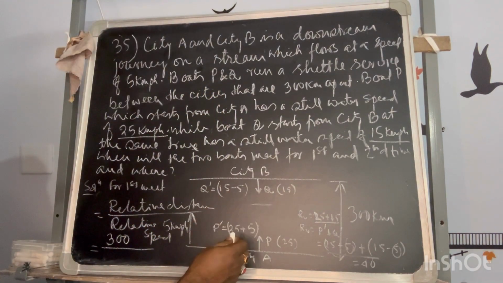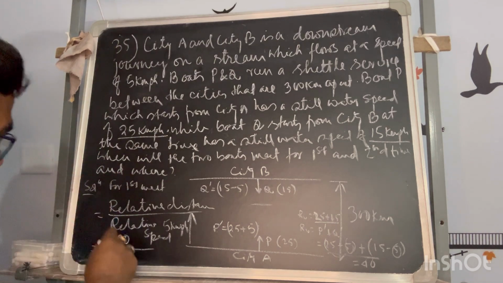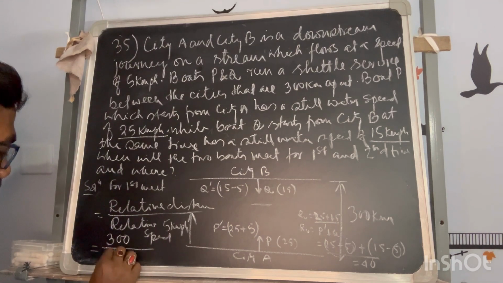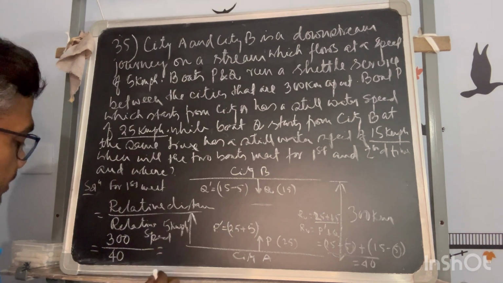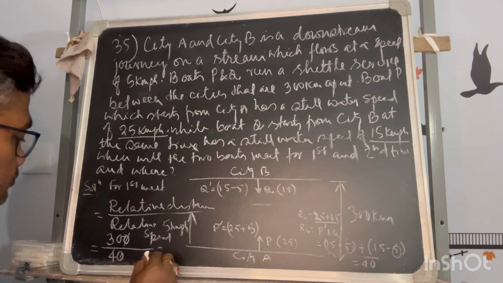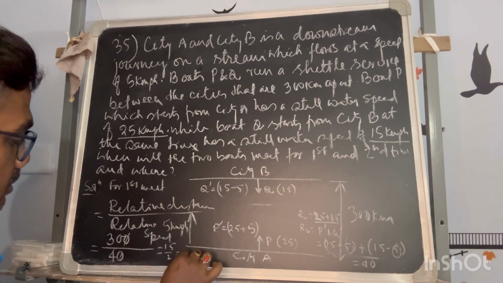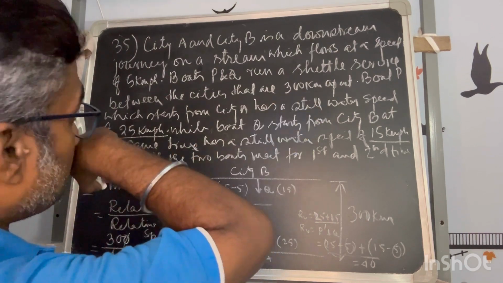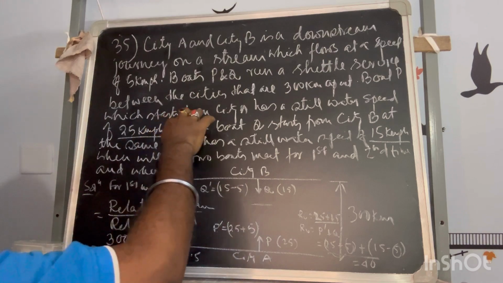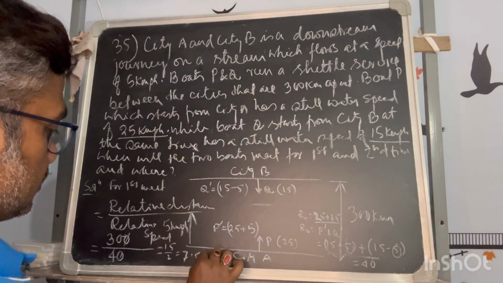So that's why I am asking whether this will contribute anything or not. So this time this is not contributing. So straightaway distance upon the speed will give you time. Time is what? 15 by 2. So that means how much? 7.5. This is in hour. Everything in hour, kilometer per hour. Yeah, this will be in hour.